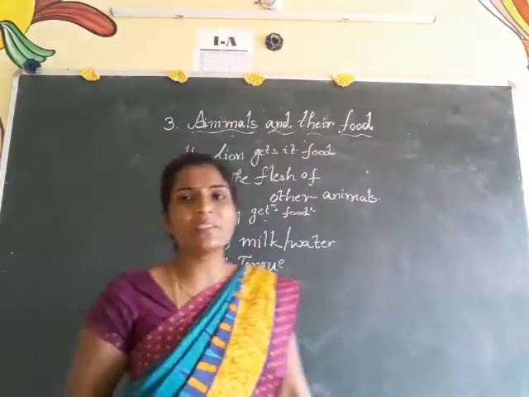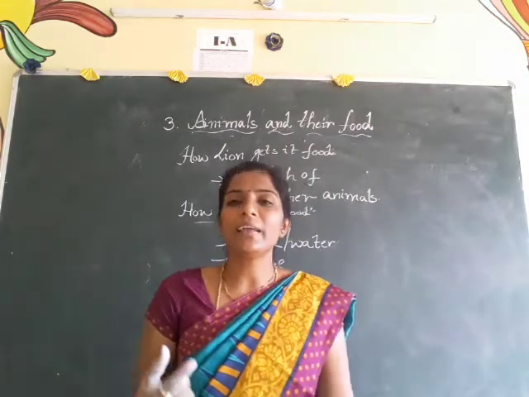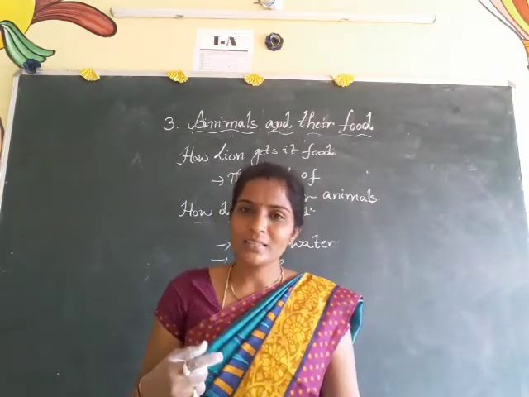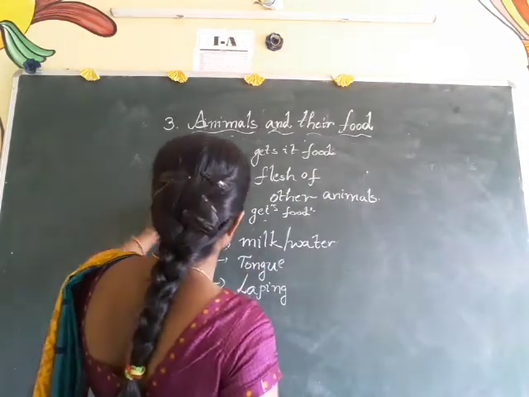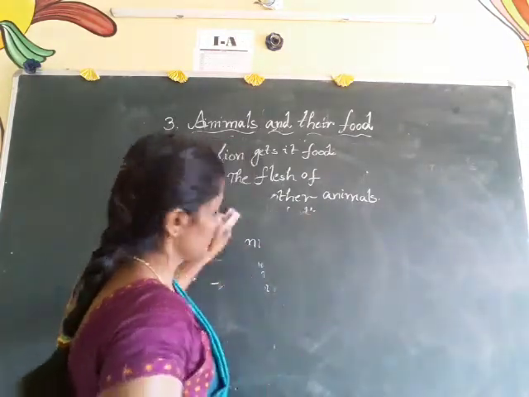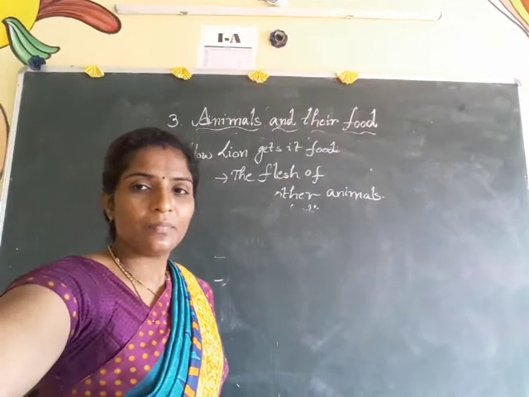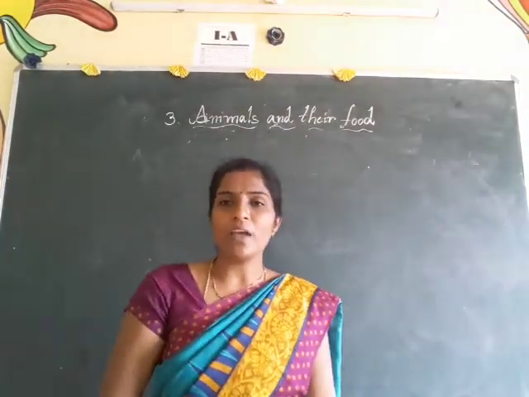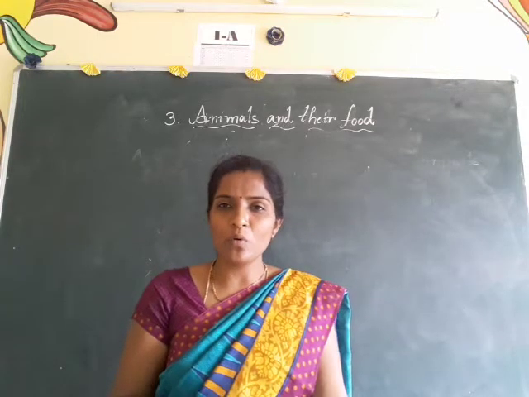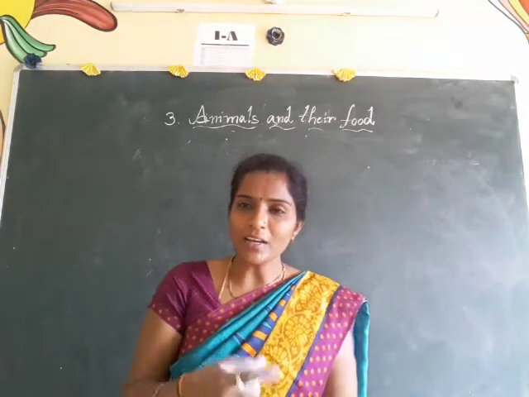By using its tongue, the dog takes its food, and that we call lapping. All these different types of animals use different modes while taking food.